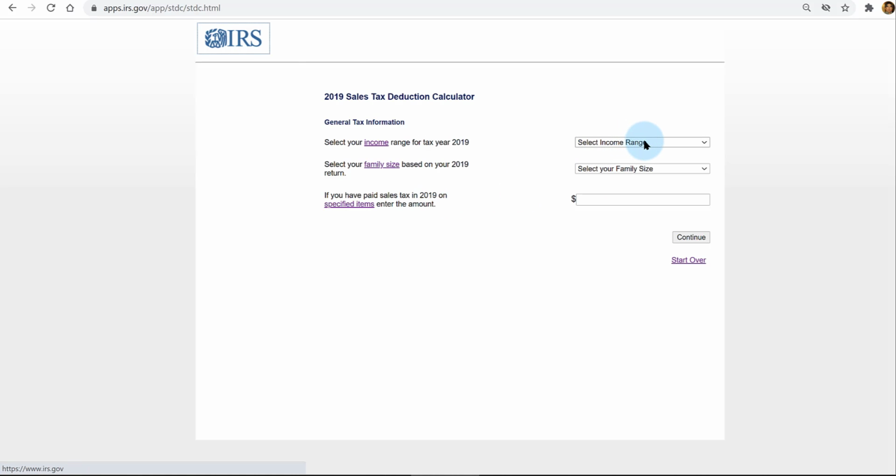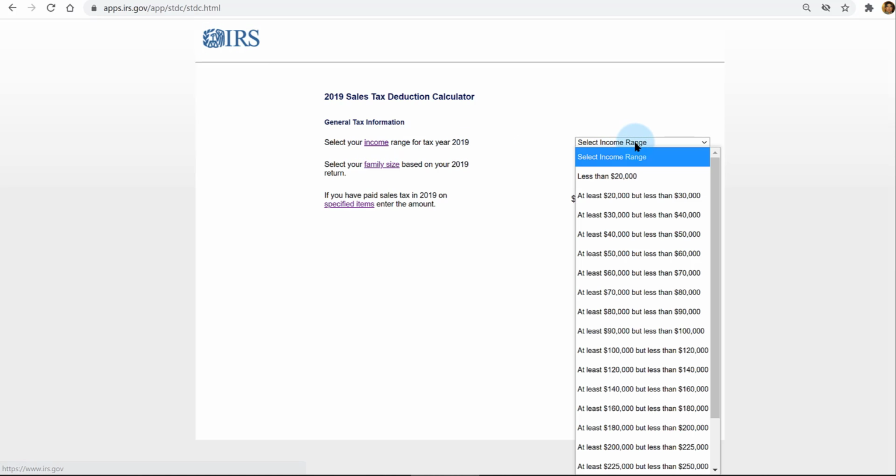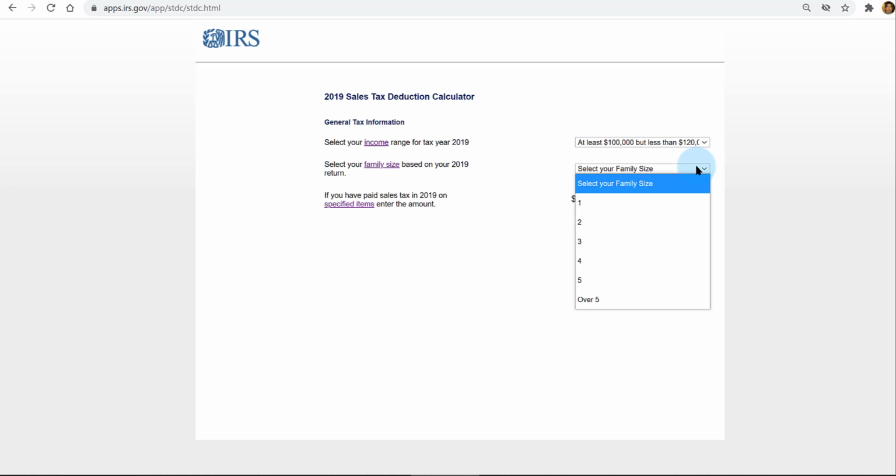The income range. The income includes not just your income subject to income tax, but even income that's exempt from income tax. Probably your Social Security income, maybe pension income that's tax-free. And you would add all of that up and pick the range that you fall in here. And then based upon your family size, the larger the family size, probably the bigger the sales tax deduction.